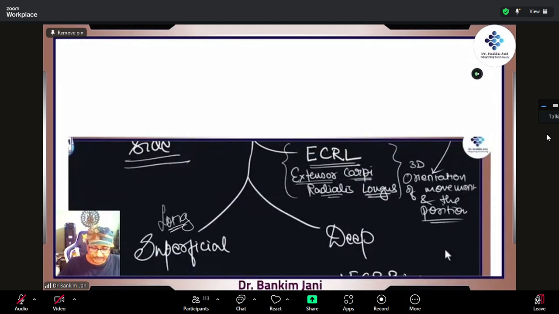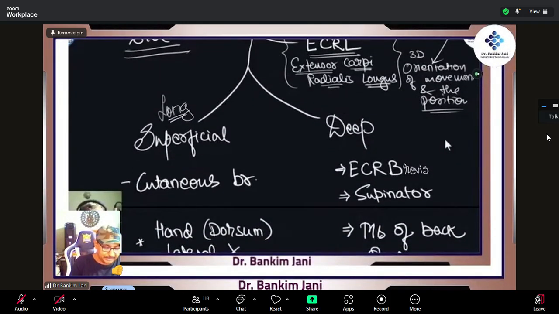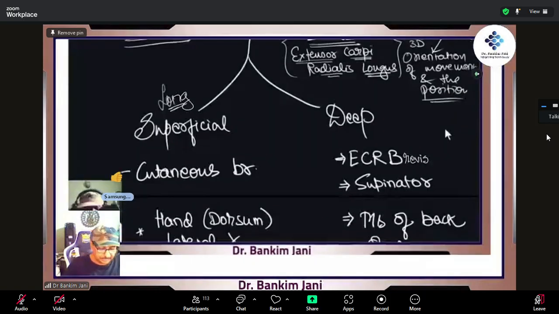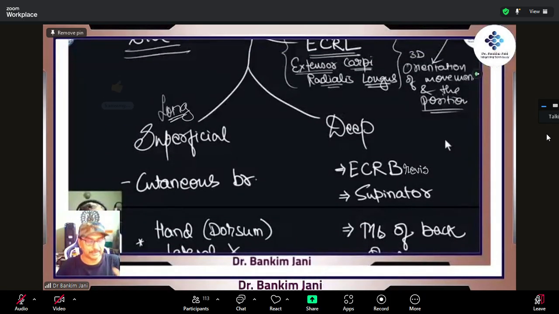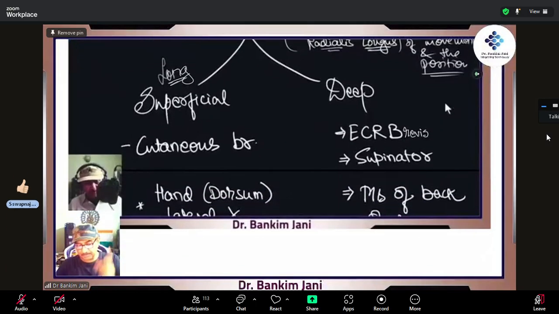This superficial branch, which is long, gives cutaneous branches. So it means it is sensory. What about the deep? Deep is busy giving supply to all those muscles. So here is ECRB, what we were expecting. This is extensor carpi radialis brevis.